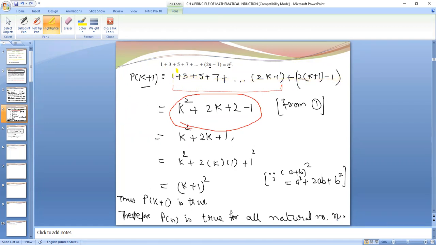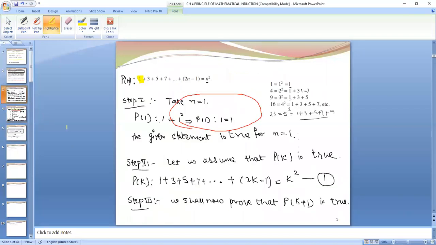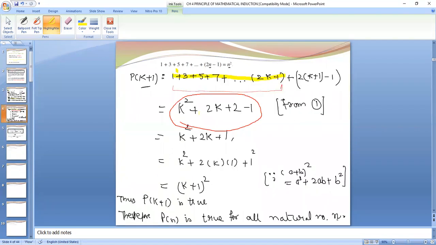Now check this statement only. 1 plus 3 plus 5 plus 7 plus up to 2k plus 1. From the previous slide you can see that 1 plus 3 plus up to 2k minus 1 is equal to k square. This we have assumed, number 1. So that is what we have done. It is equal to k square, right? I have put only this, up to 2k minus 1 is equal to k square, from number 1.